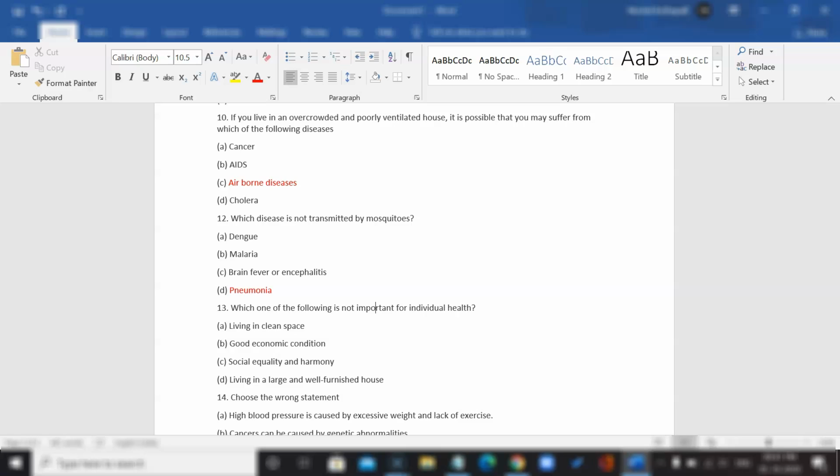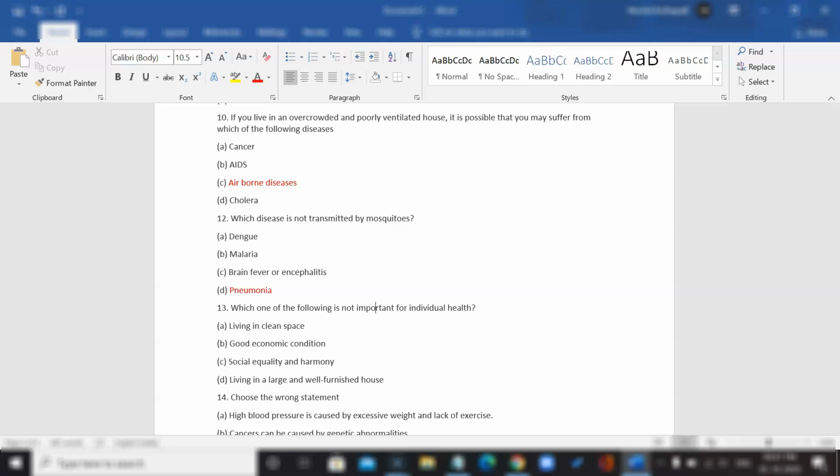Next, social equality and harmony. So, happiness plays an important role in our individual health. It doesn't matter if you have all the resources, all the food, and a ginormous house, if you're not happy with what you have, it could cause depression and all sorts of things.